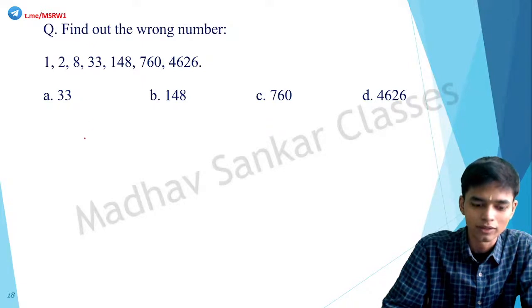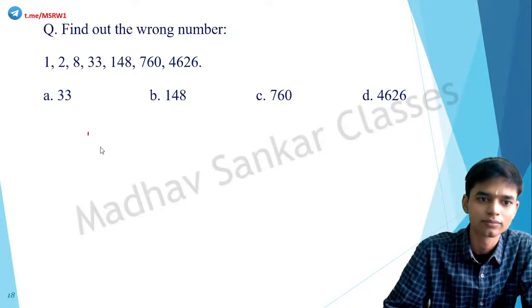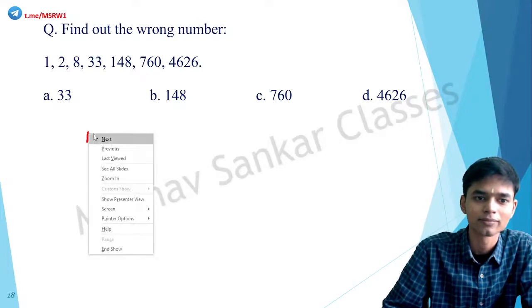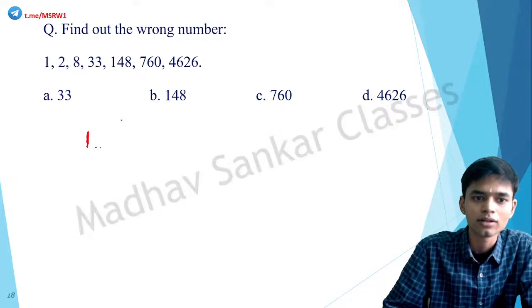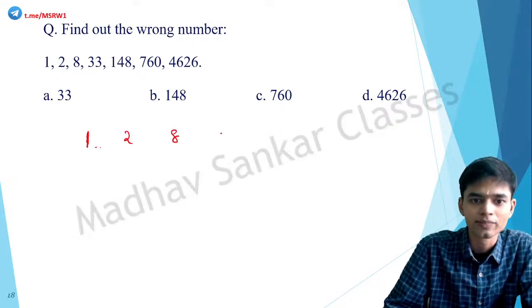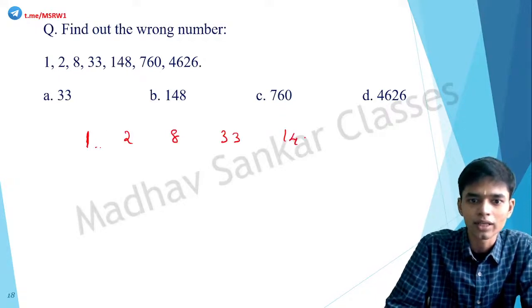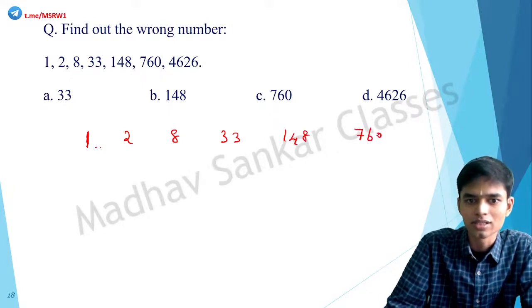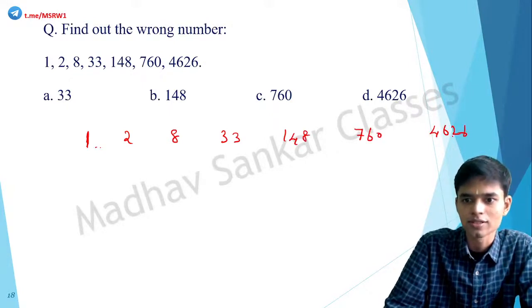All right, so let's see this. First one, okay. 1, sorry. My pen got stuck. 1 minute. Yeah. So 1, then 2, 8, 33, 148, 760, 4626.